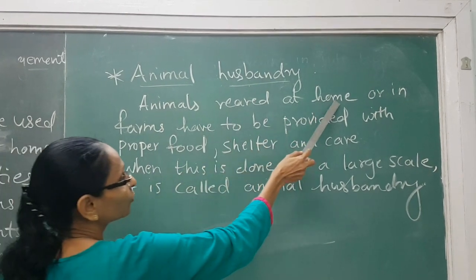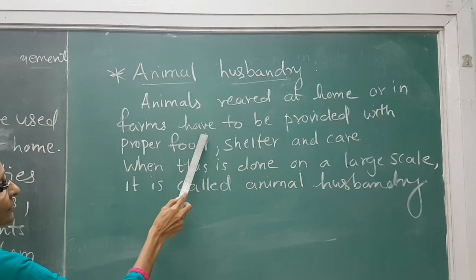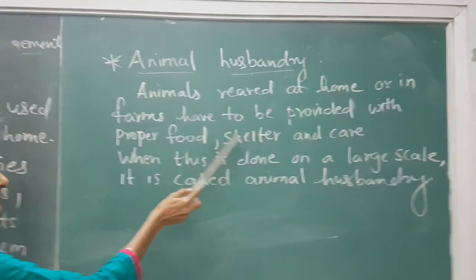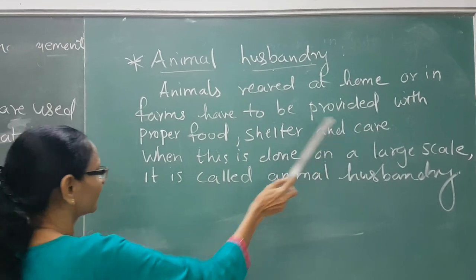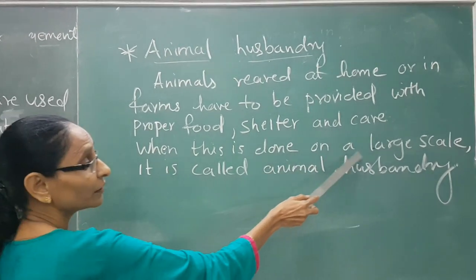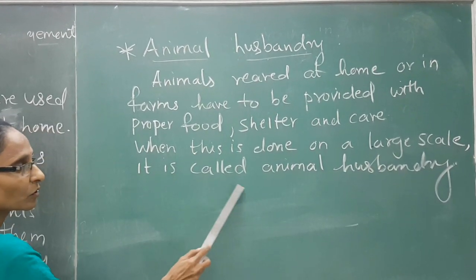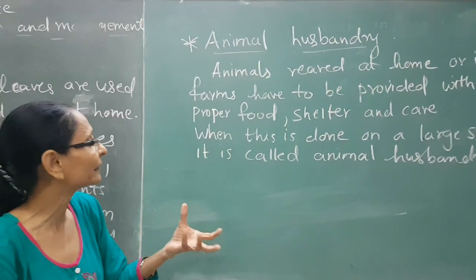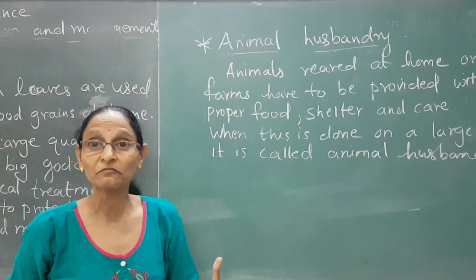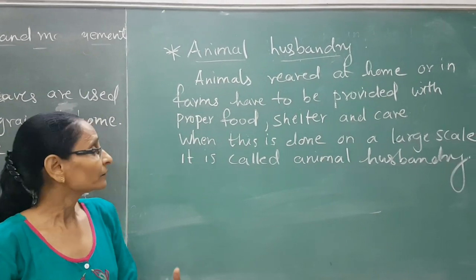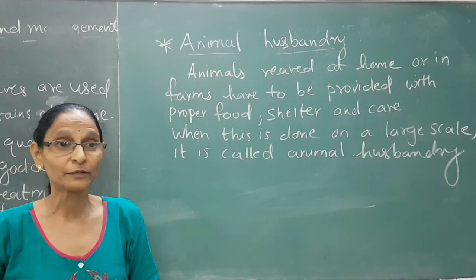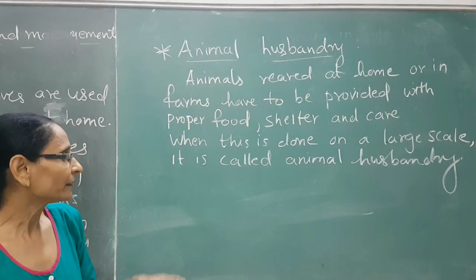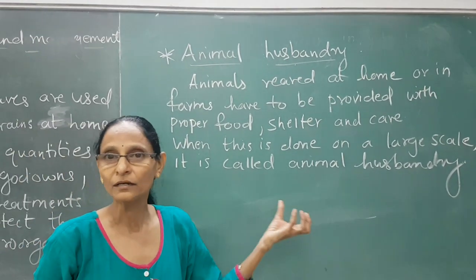Animals reared at home or on farms have to be provided with what? Proper food, shelter and care. When this is done on a large scale, it is called animal husbandry. So animals which you rear at your farm should be given proper food. They should be given proper shelter and proper care should be taken of these animals. And this is known as animal husbandry.